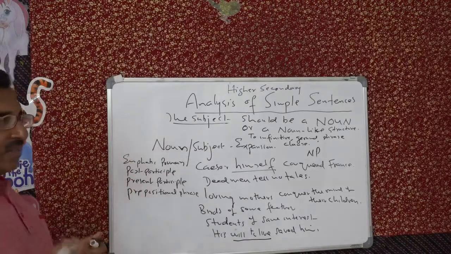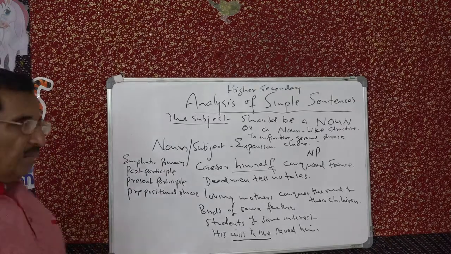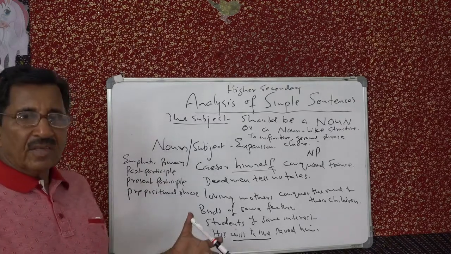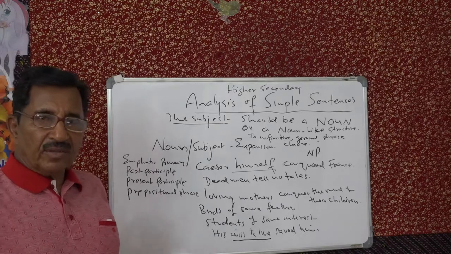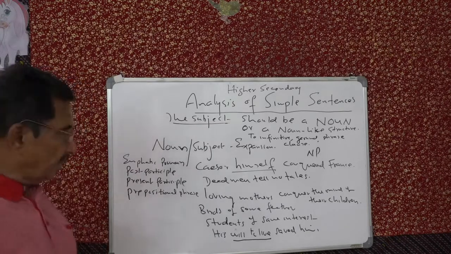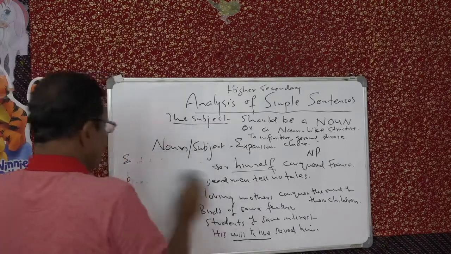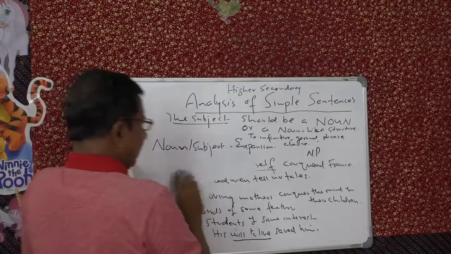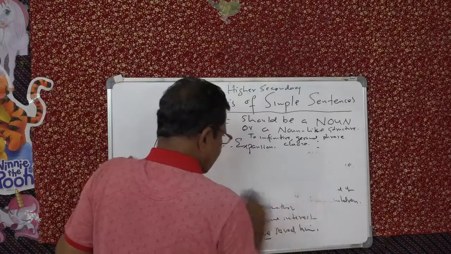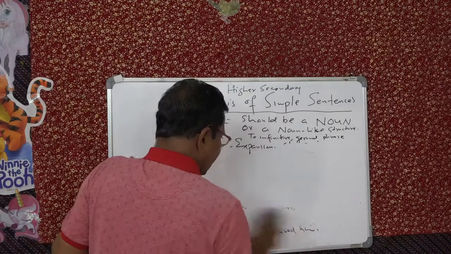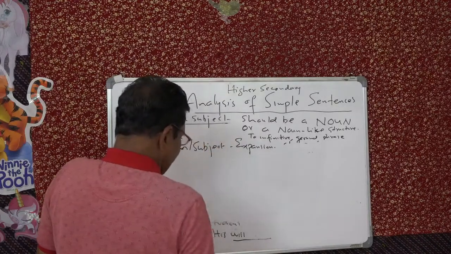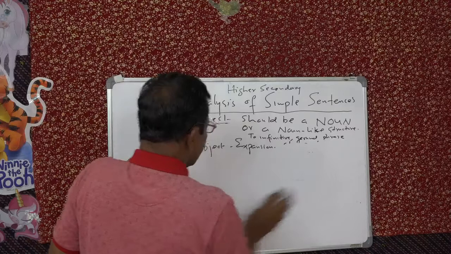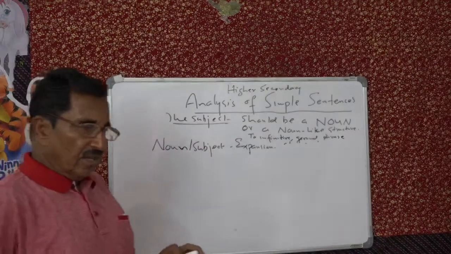Understand? So how many ways are there? About 10-15 ways we have already seen to expand a subject. And sometimes, you can go on expanding it. That's another thing. See, I'll show you an example. You can just go on, a chain. See, you have got adjectives like this. Adjectives.